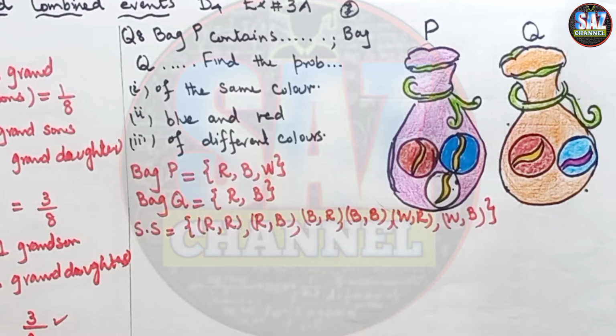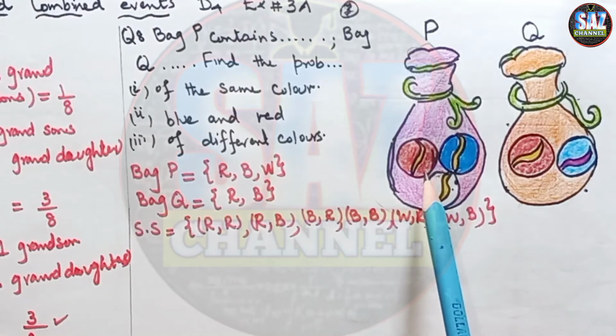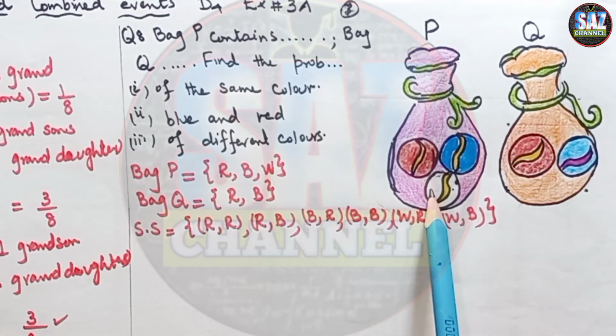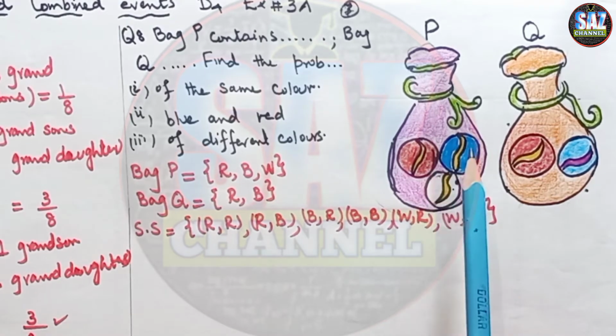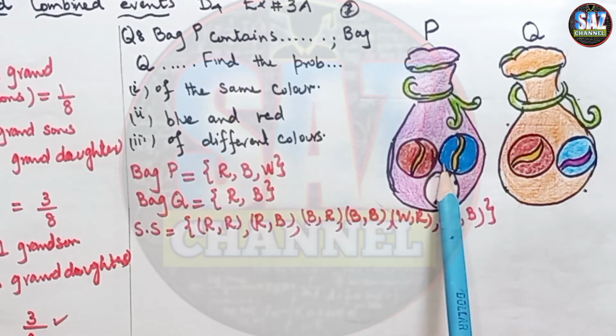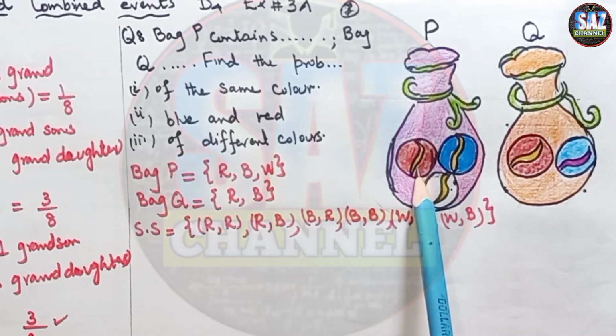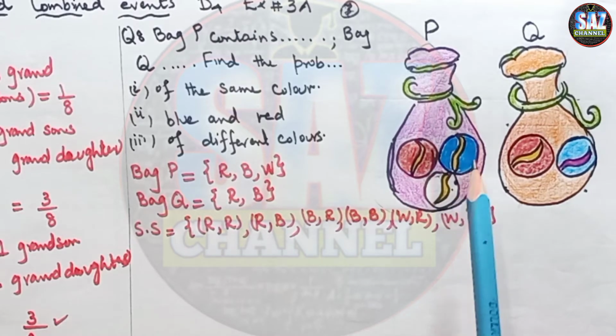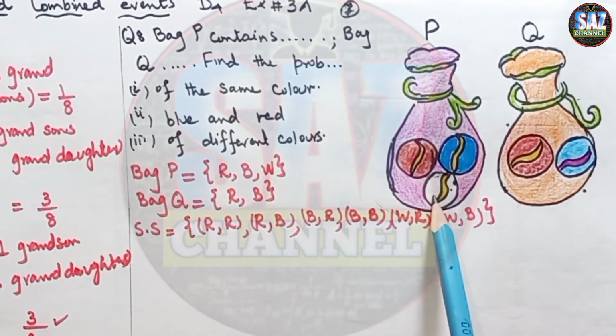Now the point that we have to understand here is that in bag P there are 3 counters or marbles. One is red, one is blue and one is white. If I'm picking any one of the marbles from bag P, the chance of picking a red marble from bag P will be 1 by 3, and blue will also be 1 by 3, and white will also be 1 by 3.